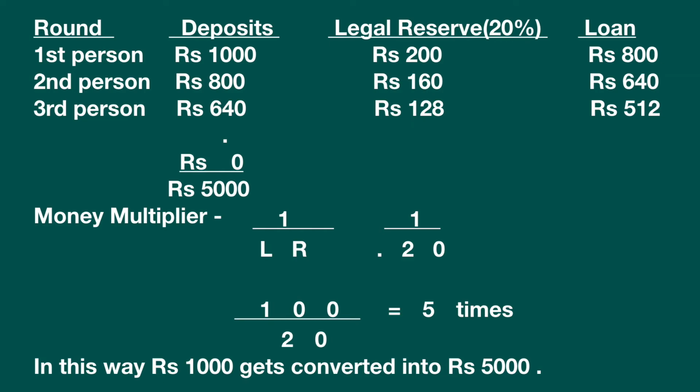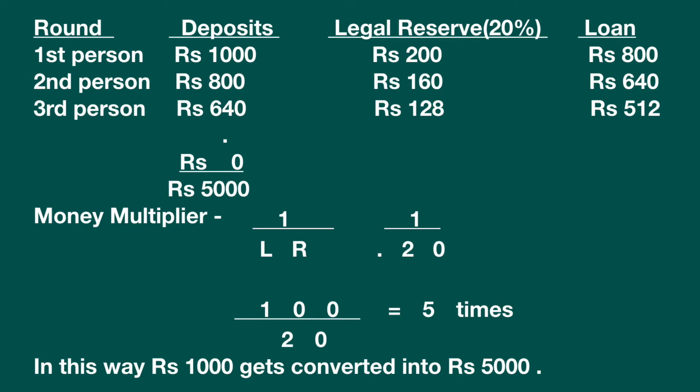There is the round, the deposits that are kept by the individuals, and the legal reserve, that is the amount that is kept by the bank, say for example 20%, and the rest is given as loan. So let us assume that the first person deposits rupees 1000. The legal reserve, or 20% of 1000, is 200.